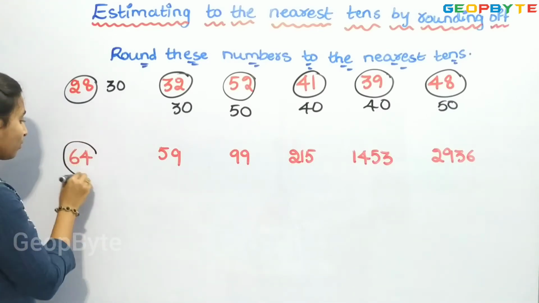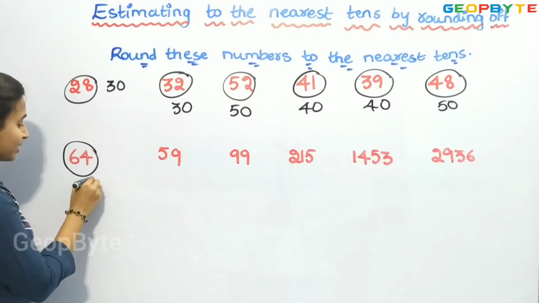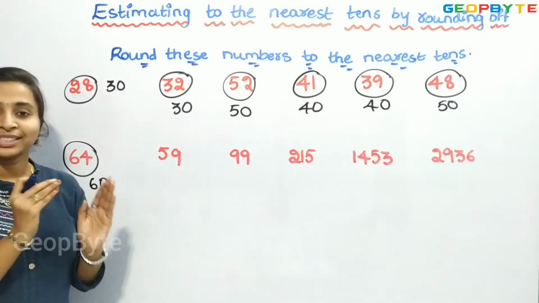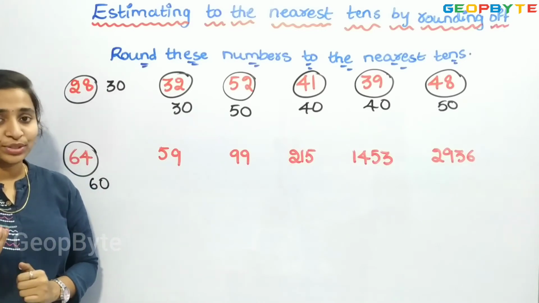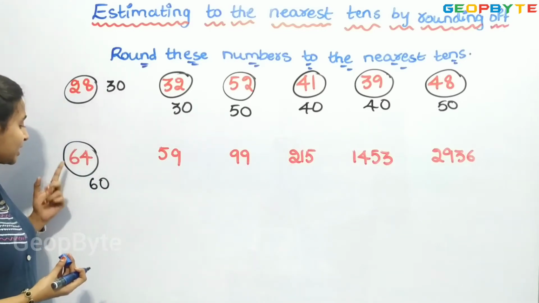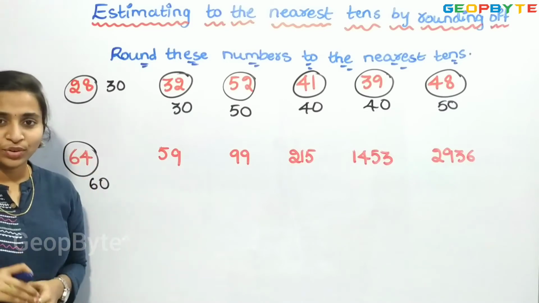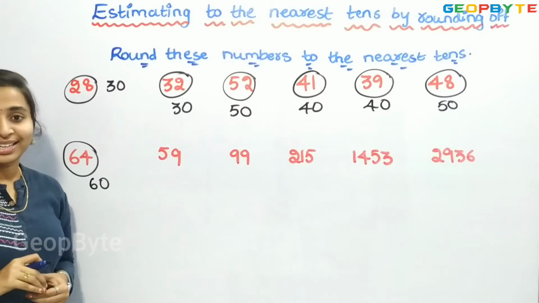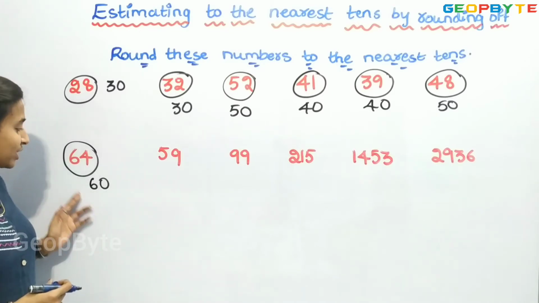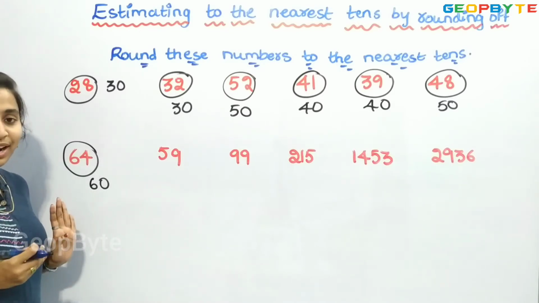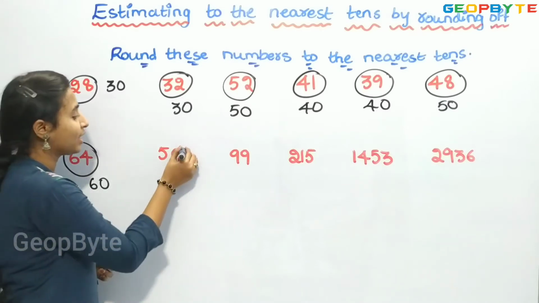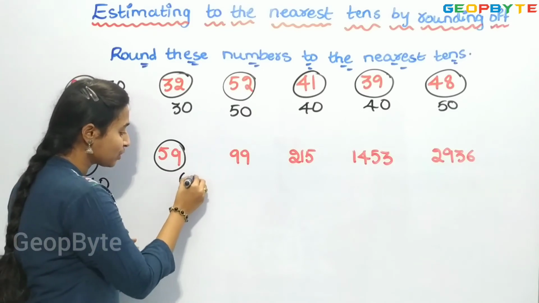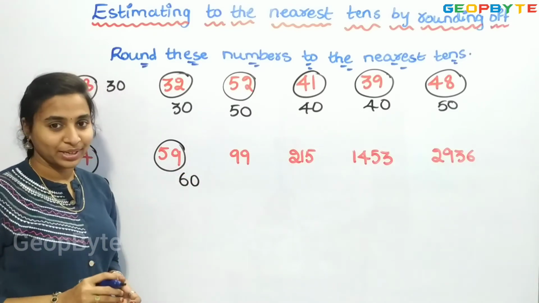64 means obviously it will be 60. Right? 64 will be in between 60 and 70. You need to check the differences. So, between 64 and 60, the difference is 4, and between 70 and 64, it is 6. So, this difference is small. That is why we round off to 60. And here we can directly say after 59, 60. So, 60 will be the nearest number.